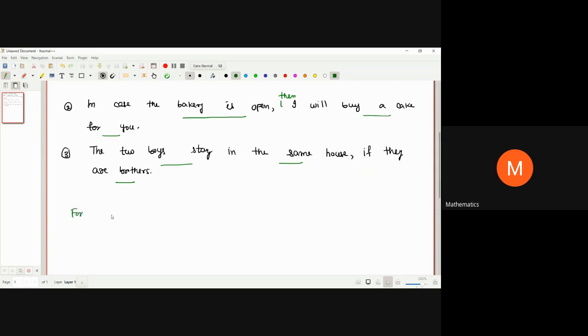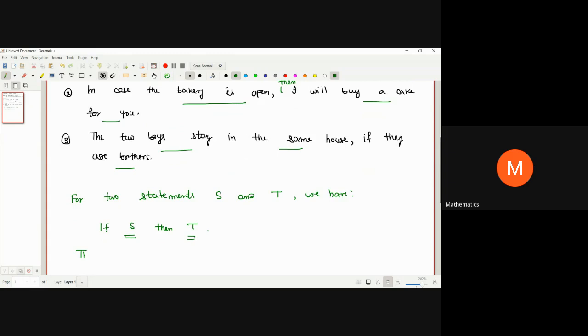So these statements are of this type. For two statements S and T, we have: if S, then T. If there is one statement S, that implies the other statement T. This kind of statement is called an implication, because one statement is implying the other.